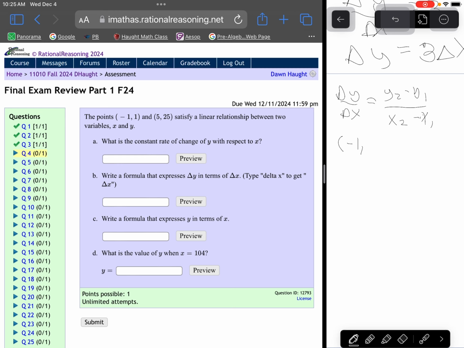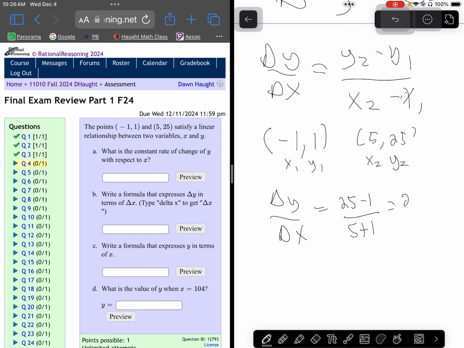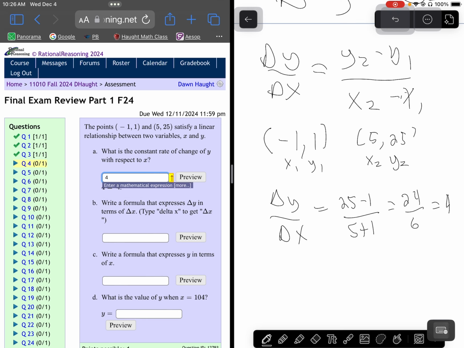So we're going to call our negative 1, 1 x1, y1, and we're going to call 5, 25 x2, y2. So make sure you know your slope equation. And when we do that, the change in y over the change in x for these two quantities is going to be 25 minus 1 over 5 plus 1, which is 24 over 6, or 4. So that's the answer for the constant rate of change of y with respect to x.